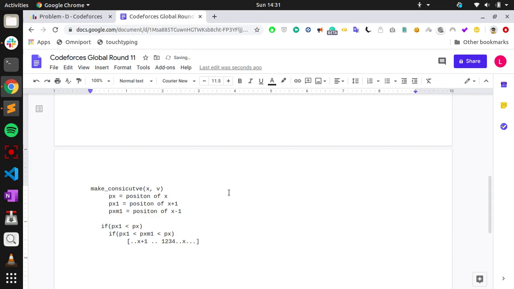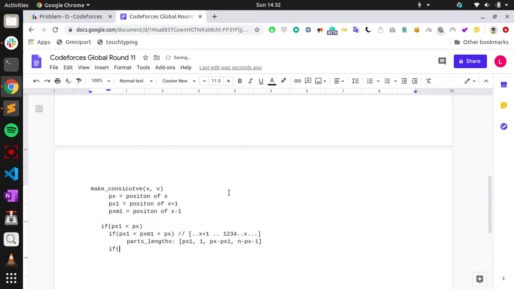So in this combination, the part lengths would be: till before x plus 1 as one part, so px1; then from x plus 1 to x as one part, so px minus px1; and the remaining as one more part, so px minus 1. So this would be the part lengths.